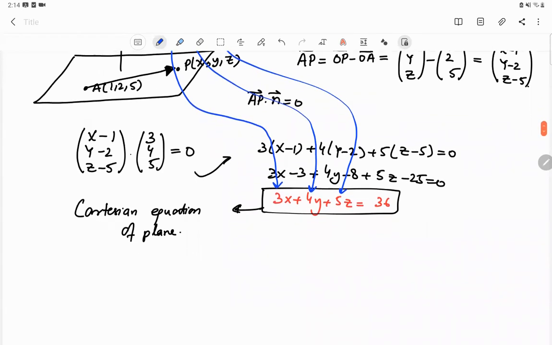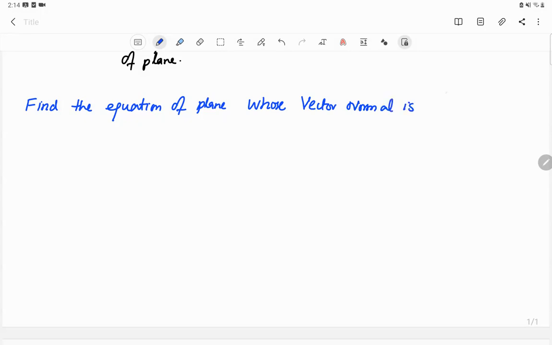I quote another example. For example, find the equation of plane whose vector normal is 11i plus 13j plus 17k, and it passes through (1, 1, 1).